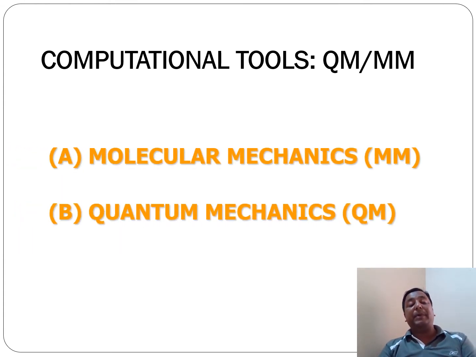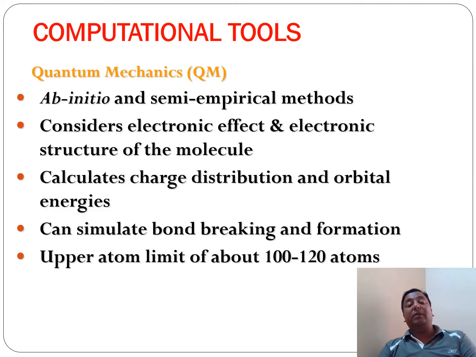So in that aspect, if we see where we can use the quantum mechanics approaches, as we have discussed, it is based on semi-empirical methods, which consider electronic effects and electronic structures of the molecules, calculate charge distributions and orbital energies, and can simulate bond breaking and formation.